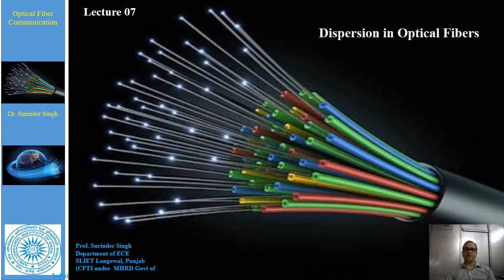Dear student, today I am talking about dispersion in optical fiber. As we know, there are various kinds of attenuation and loss present in the optical fiber, and attenuation is caused by these various losses. Due to dispersion, not only is attenuation caused, but there is also a degradation in the quality of the signals.